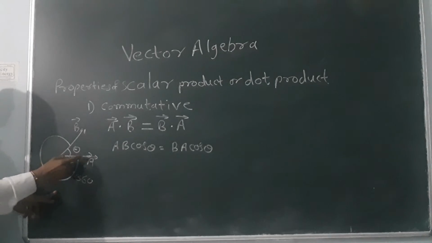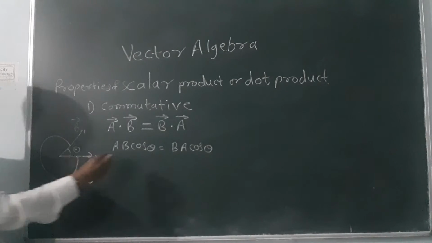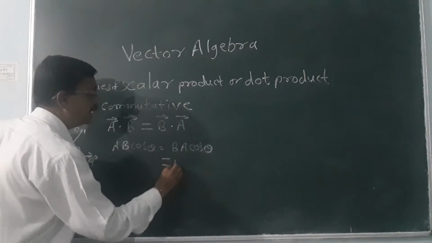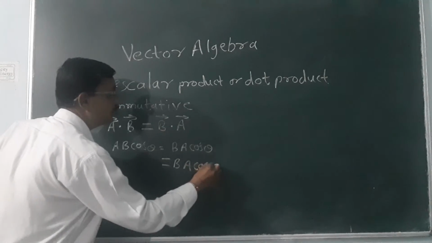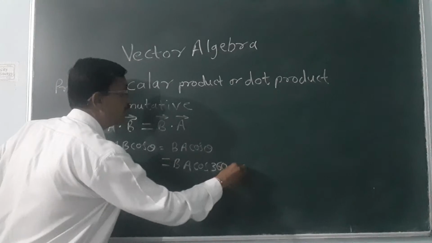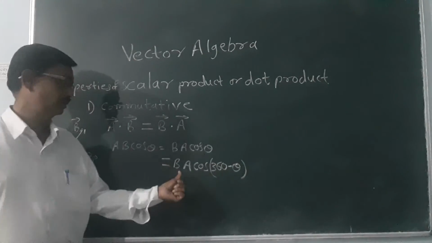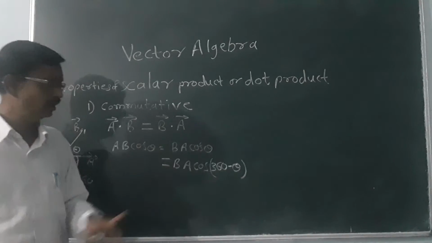So in this case, the A to B angle is theta and the remaining becomes 360 minus theta. Therefore this side can be indicated by BA cos of 360 minus theta.